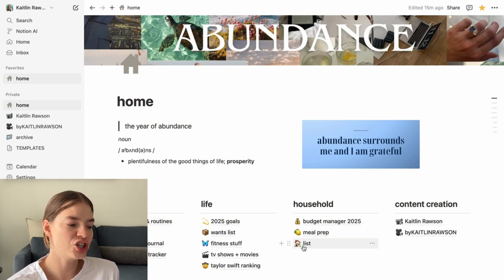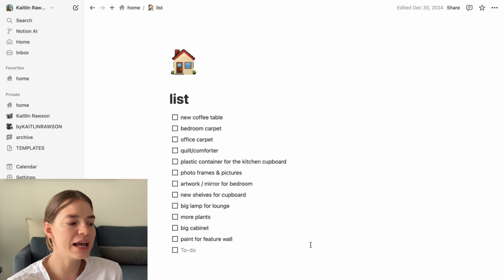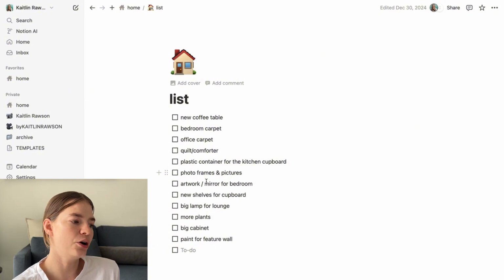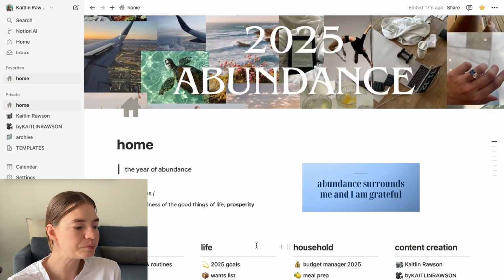The household one I actually did fill in towards the end of last year with a whole bunch of things that I do want for the house, so that when we have a little bit of extra money and we're like, okay, we've got some extra money, we want to get something for the house, what do we get? I can go and look at this list and see, okay, I said I wanted a new coffee table because I feel like our coffee table is not big enough at the moment. So we can then check off whichever of those might fit into the budget at any given point in time.